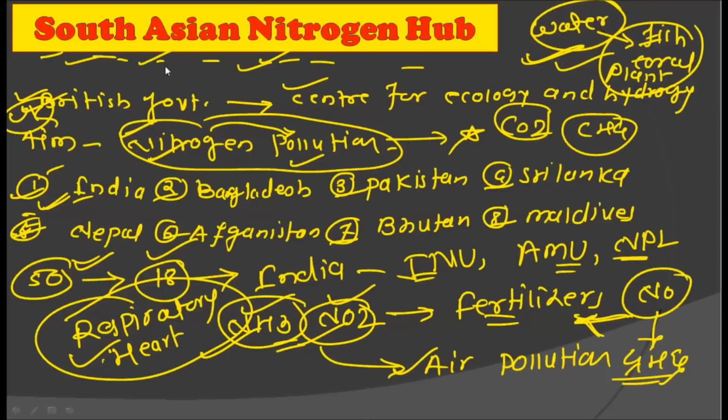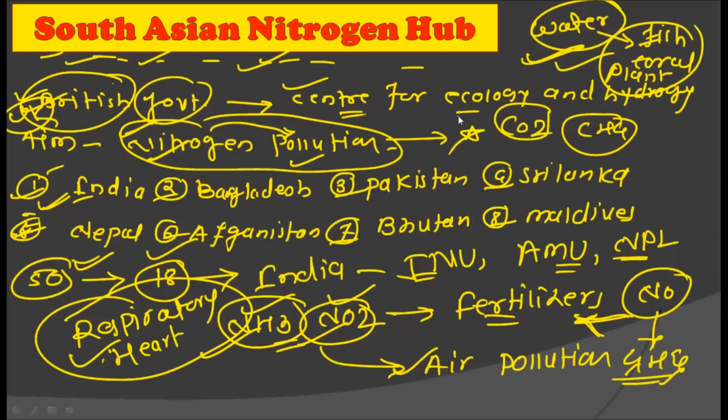So on this particular topic, from the examination point of view, you should remember that the South Asian Nitrogen Hub project was sanctioned by the British government, and in the UK, the Center for Ecology and Hydrology is responsible for this project. Now, there are 8 South Asian countries covered under this particular project for nitrogen pollution: India, Bangladesh, Pakistan, Sri Lanka, Nepal, Afghanistan, Bhutan, and Maldives.